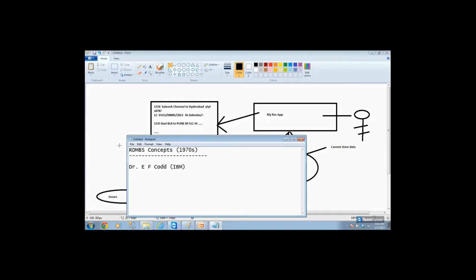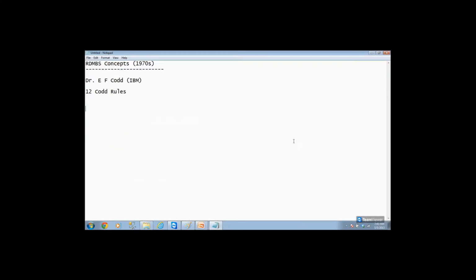Using this, you can store the data efficiently and retrieve the data efficiently. He developed some rules. All those rules are known as Codd rules, and these rules are mandatory to implement to create an RDBMS system. Using the RDBMS concept, many companies developed many softwares. So they developed RDBMS tools.